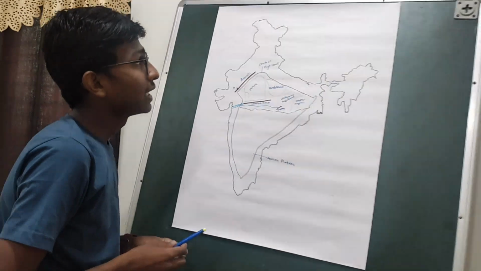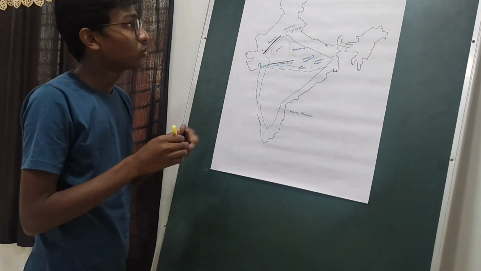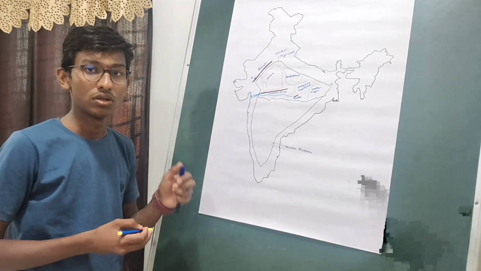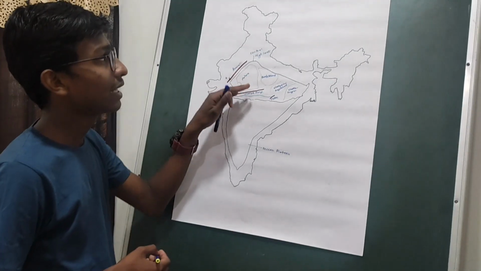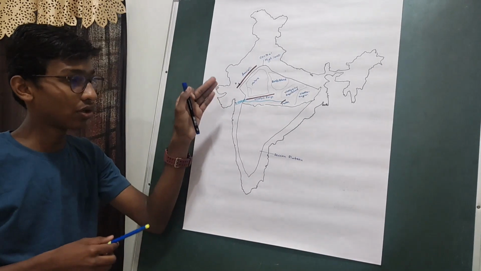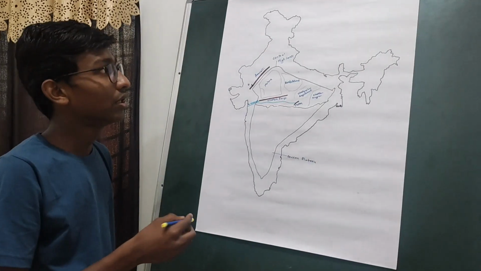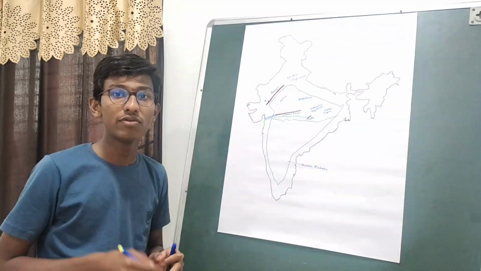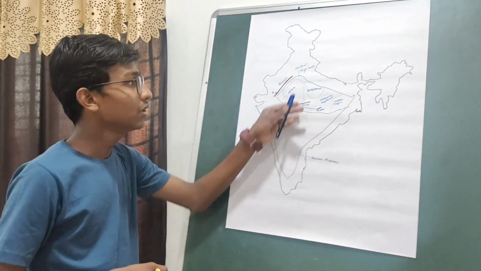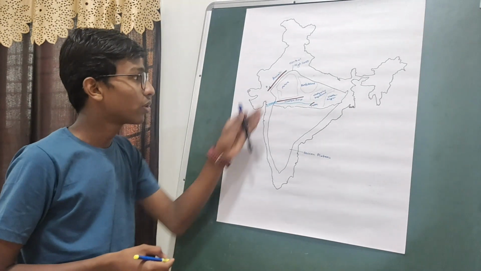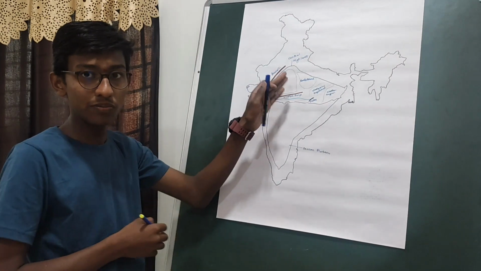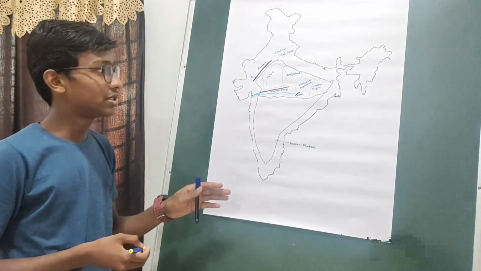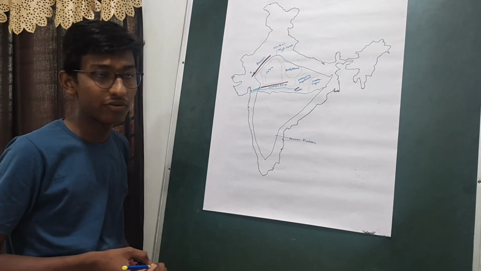This Malwa Plateau is located in the northwestern part of the Central Highlands, and it is made up of low relief and undulating topography. The word relief means varying heights. Then we have the Bundelkhand Plateau. The Bundelkhand Plateau is located to the northeast of the Malwa Plateau, in the northern part of Madhya Pradesh. It consists of the major part of the Yamuna River basin.